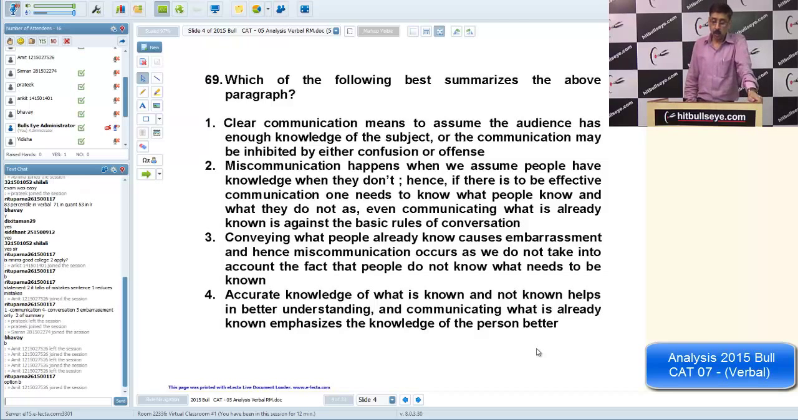69th. So why can't the first be the option? Okay, the answer is no doubt 2. The answer is 2 and you must have got this question correct also. But the point is, what's the problem with the first?